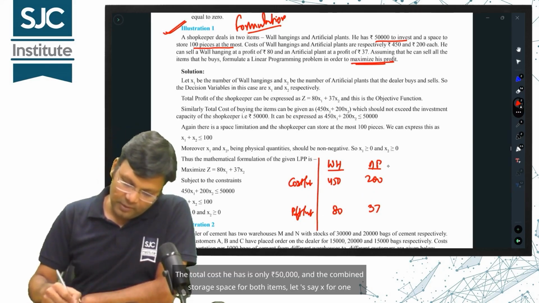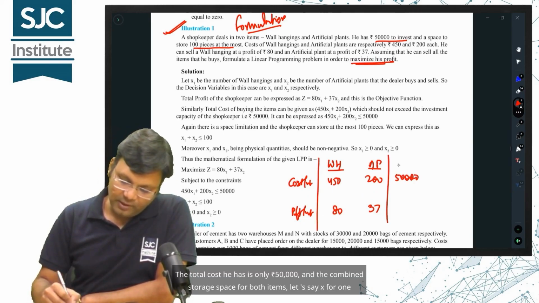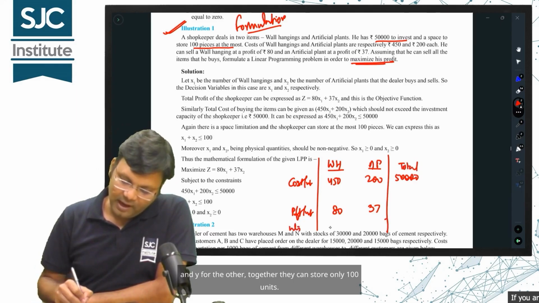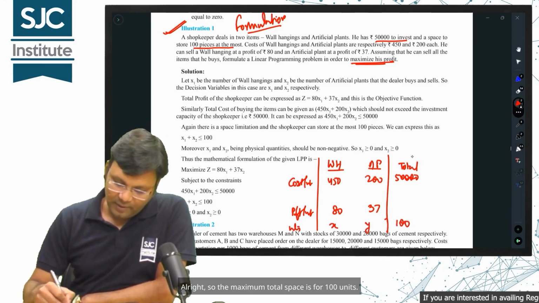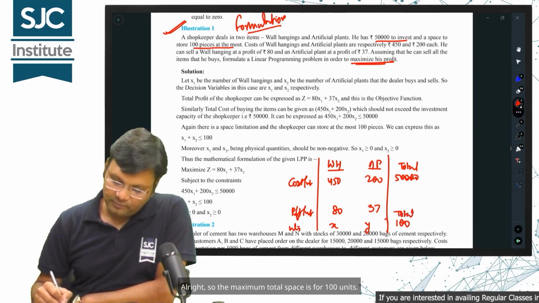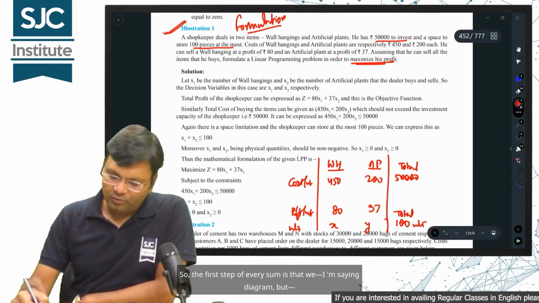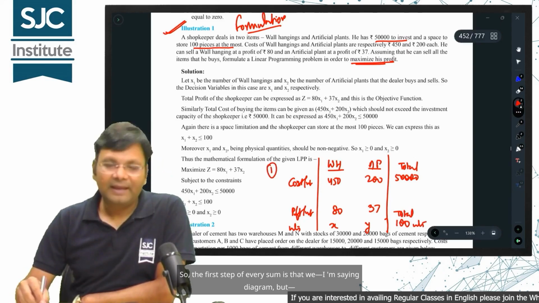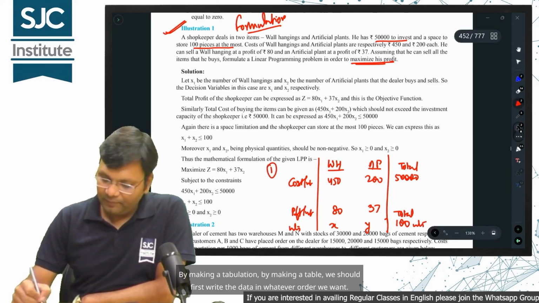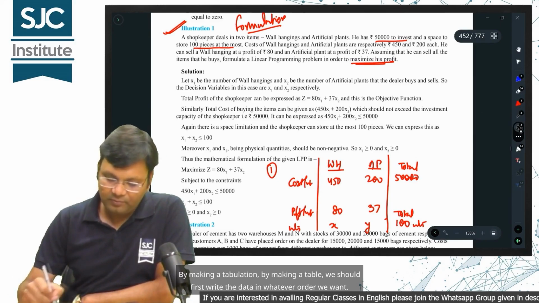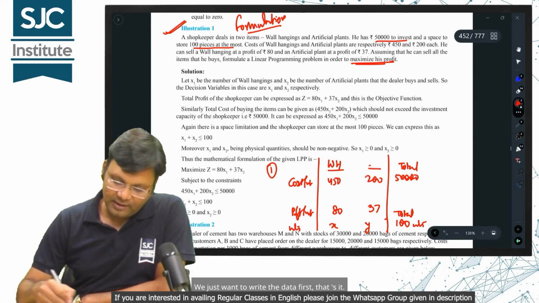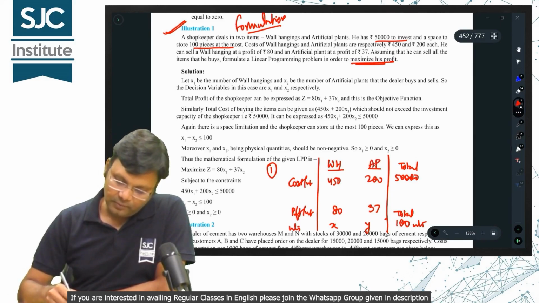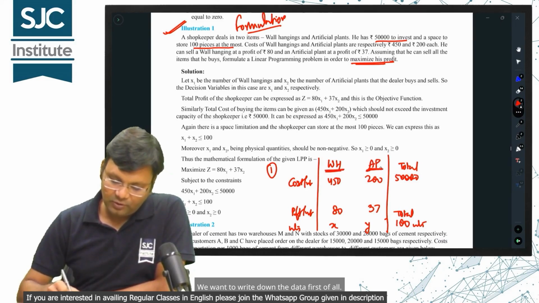Data given: the total cost he has is only 50,000 rupees, and the combined storage space for both items, let's say X for one and Y for the other, together they can store only 100 units. So the maximum total space is for 100 units. At most means maximum. The first step of every sum is to make a table and write the data first, in whatever order we want. We just want to write down the data first of all.